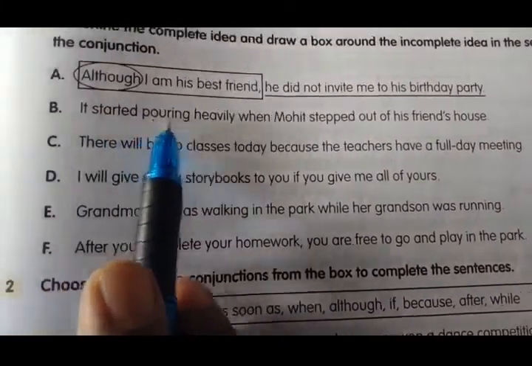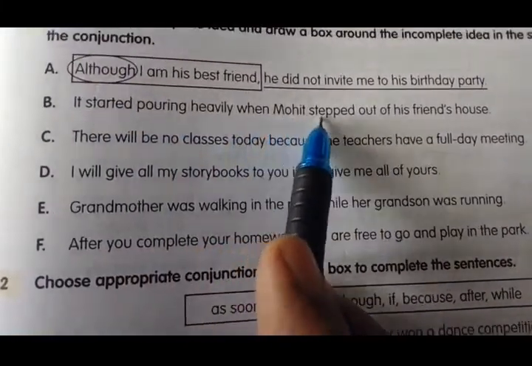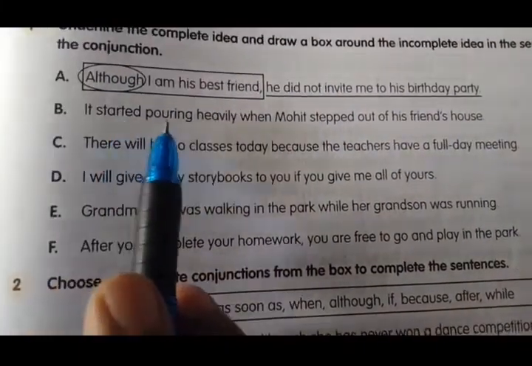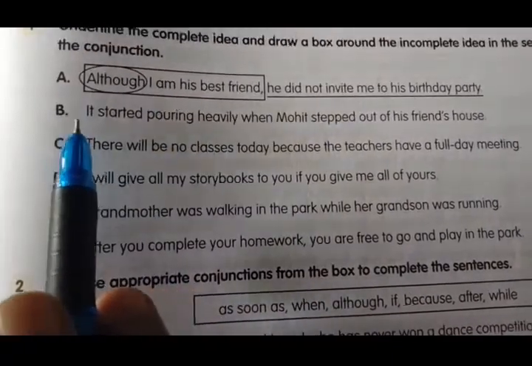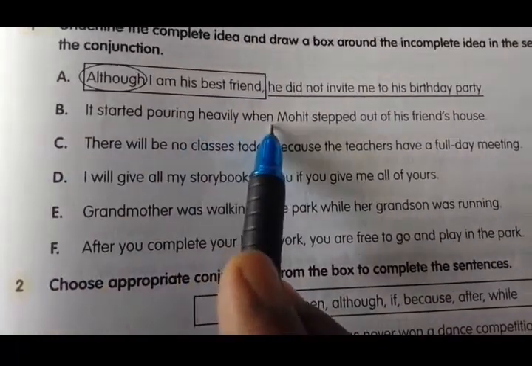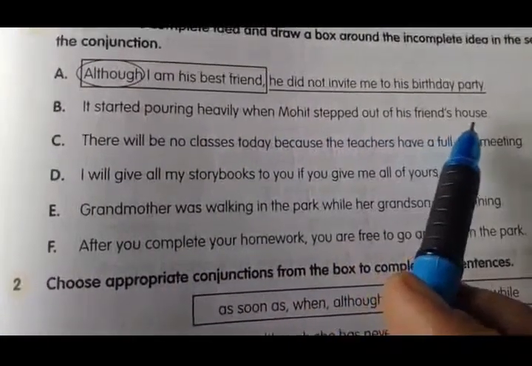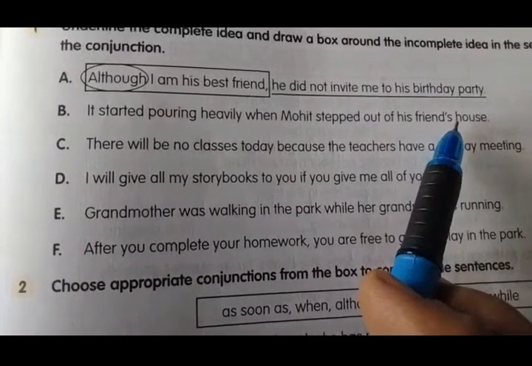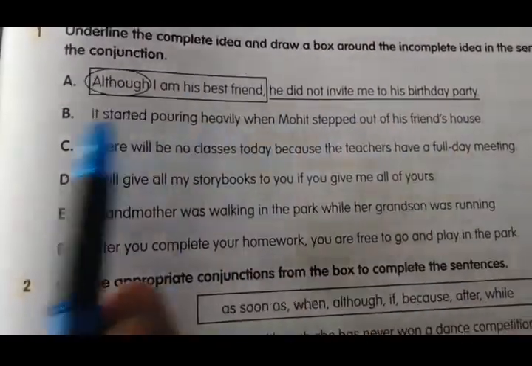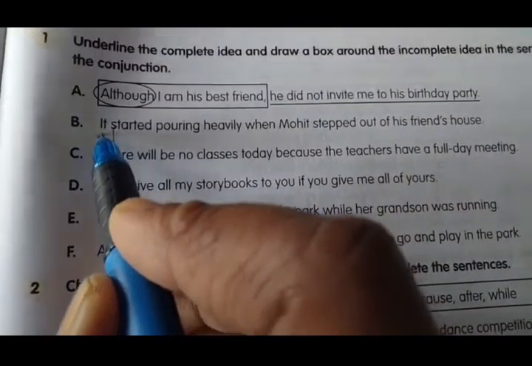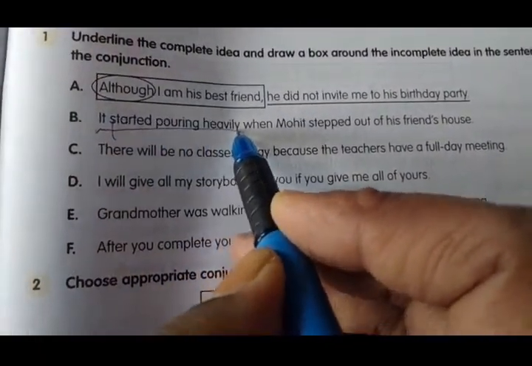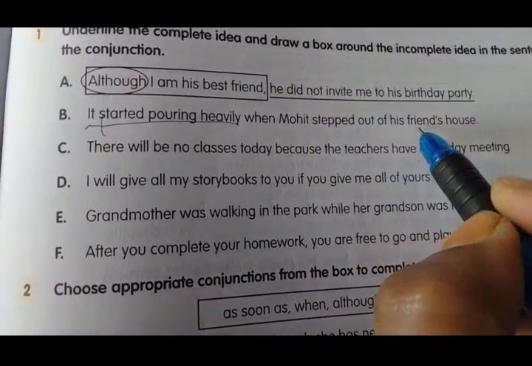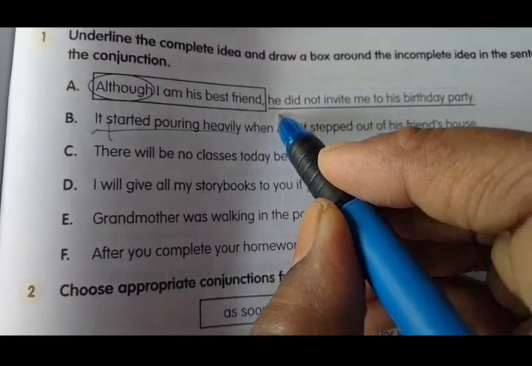It started pouring heavily when Mohit stepped out of his friend's house. It started pouring. Pouring means raining. It started pouring heavily when Mohit stepped out of his friend's house. First you are going to see what is a complete idea. In this sentence, what is the complete idea first? It started pouring heavily is a complete idea. Mohit stepped out of his friend's house is the incomplete idea.